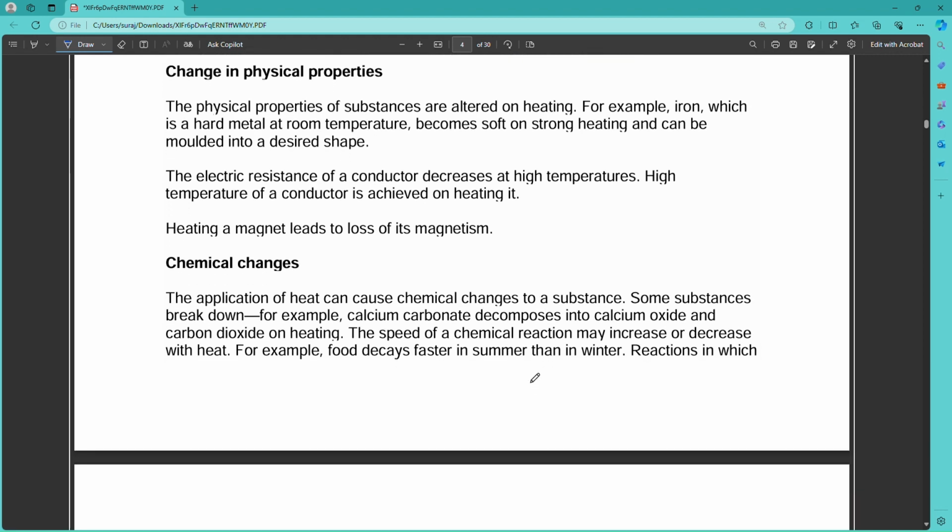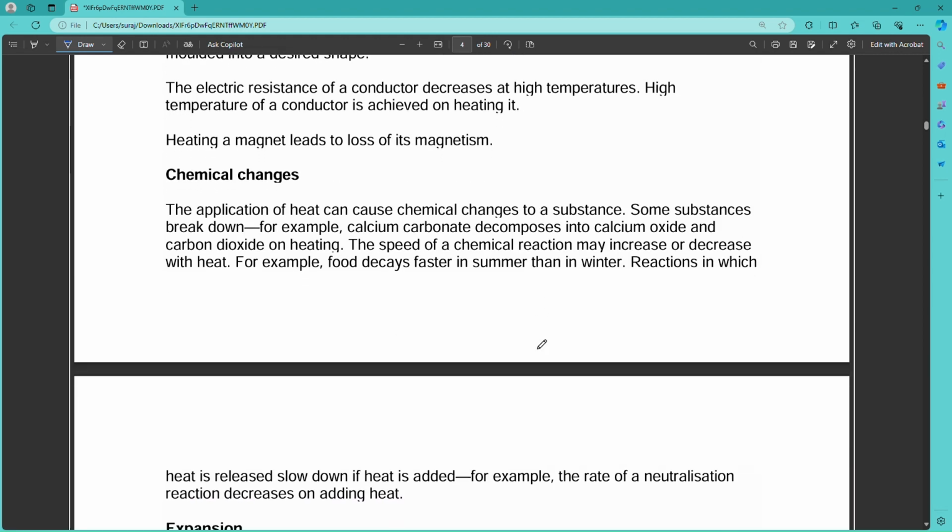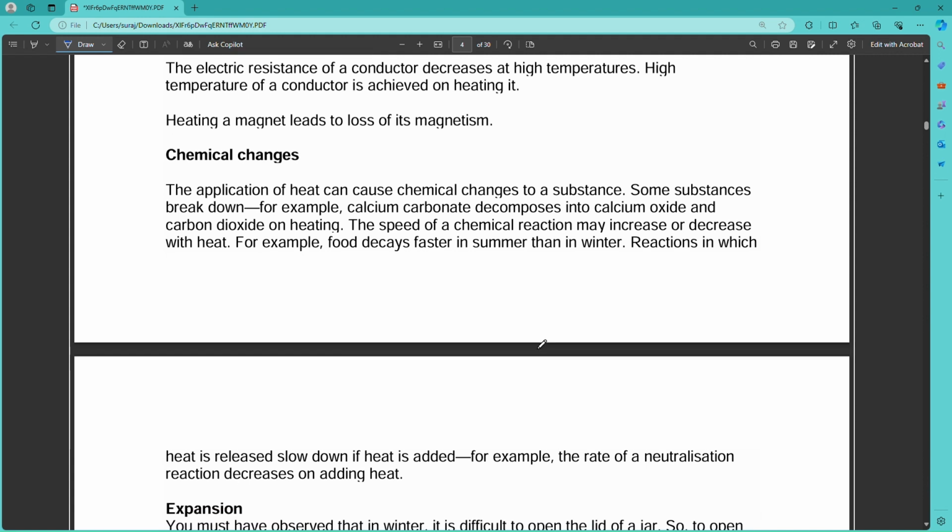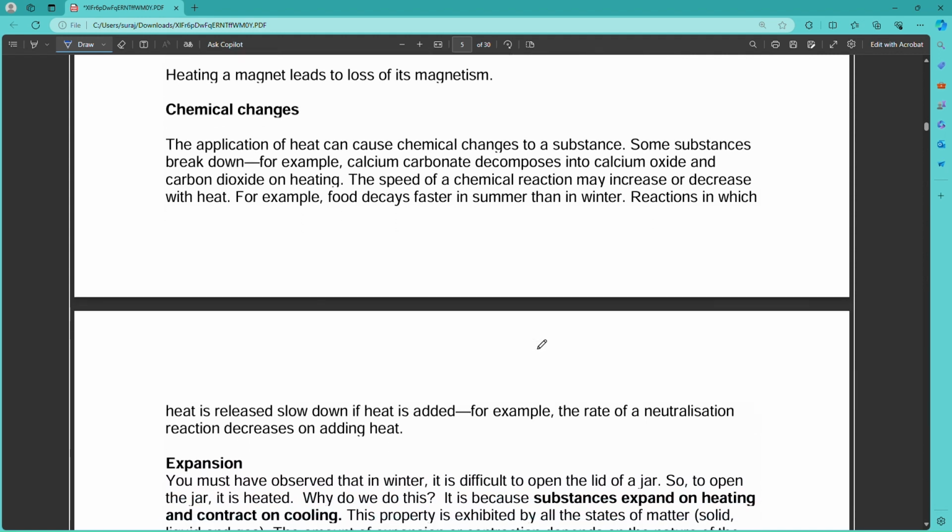Chemical changes. The application of heat can cause chemical changes, breaking down substances. For example, calcium carbonate decomposes into calcium oxide and carbon dioxide on heating. The speed of a chemical reaction may increase or decrease with heat. For example, food decays faster in summer than in winter.